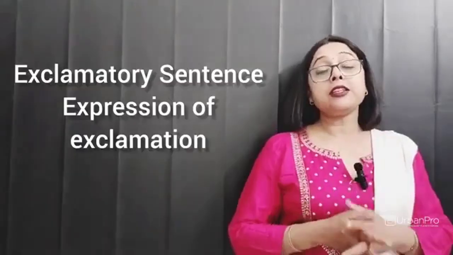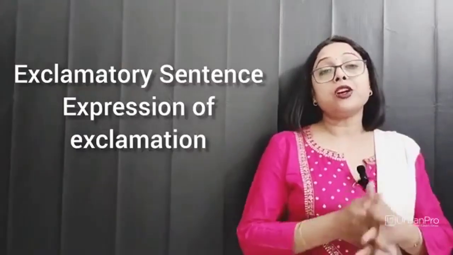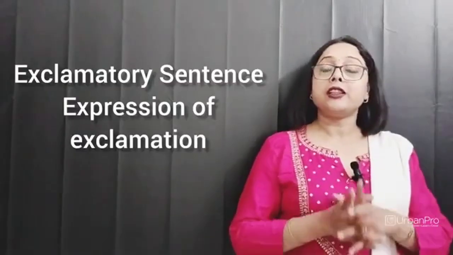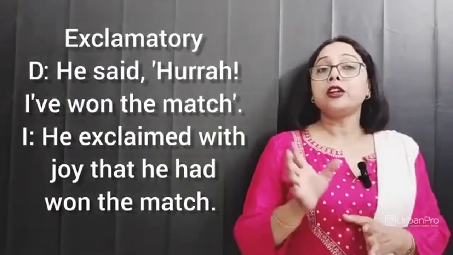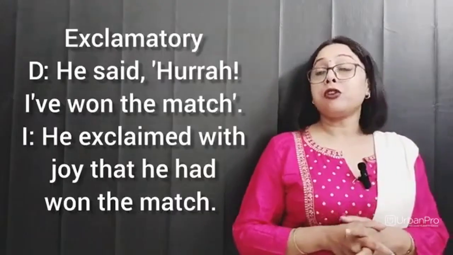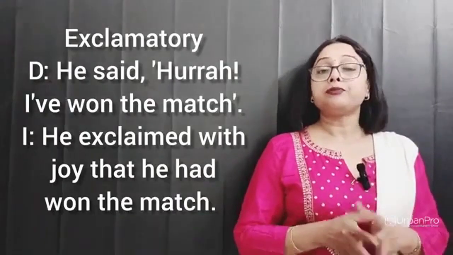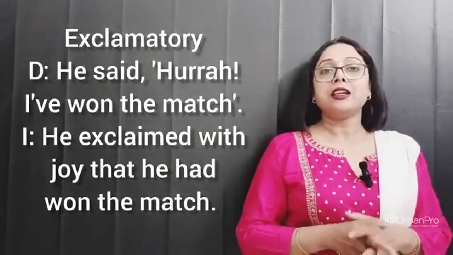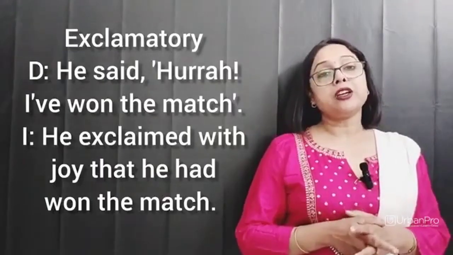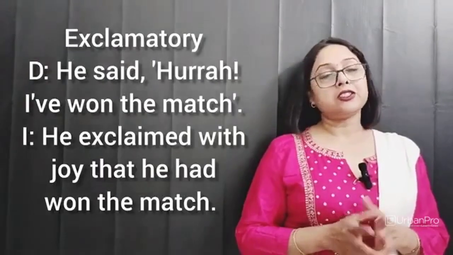Next we have exclamatory sentence. So if it is an exclamatory sentence and we want to convert it from direct to indirect, then first of all we have to add some expression which shows exclamation. So the reporting verb should be converted to some expression of exclamation, that is exclaim with joy or sorrow or happiness, and the reported verb should be converted as per the tense. So this is about exclamatory sentence.